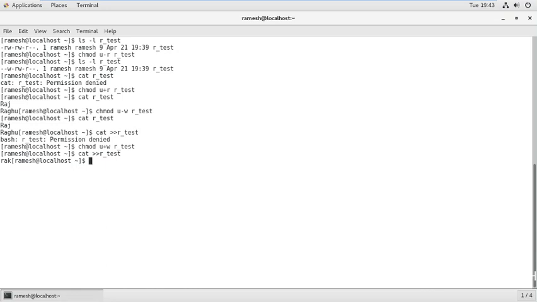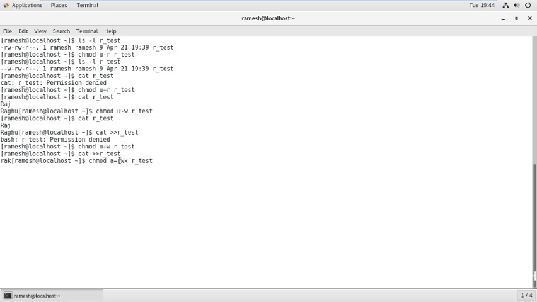We can add permissions, we can remove permissions, as well as assign permissions to give every permission to the file. Every permission means read, write, execute for user, read, write, execute for group, and read, write, execute for others. How can we do that? chmod a=rwx r_test.